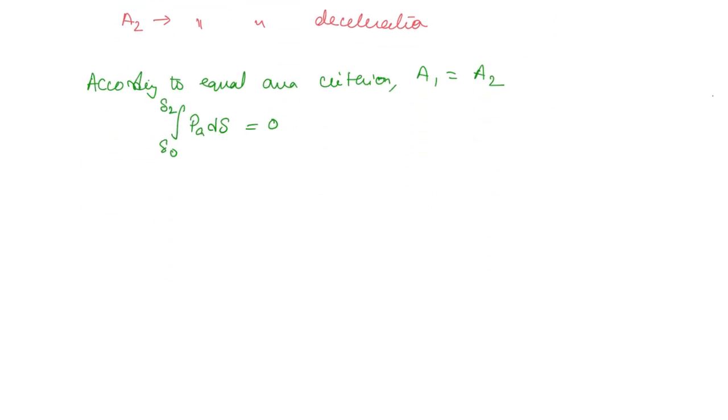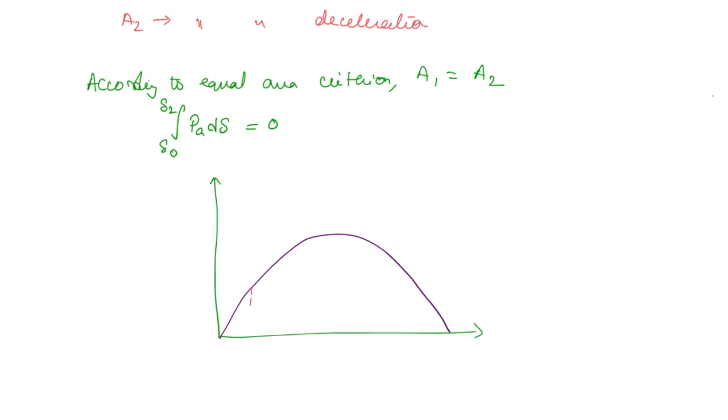So we will draw this once again. Here we have the curve. Now initial operating angle was delta naught, and this is the mechanical input power, right.